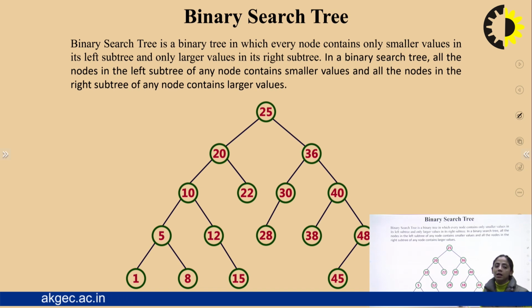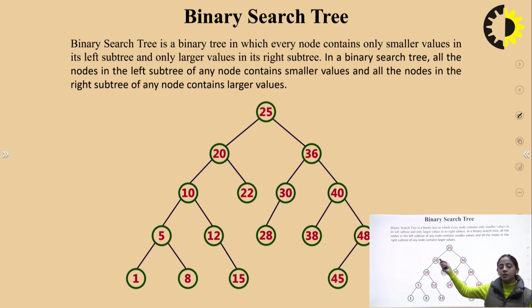This is how a binary search tree is represented. For example, if 20 was to be inserted, it was compared with the root node. Since 20 is smaller than 25, it was put in the left subtree. Similarly, 36 was inserted. Since 36 is greater than 25, it will be inserted in the right part of the tree.